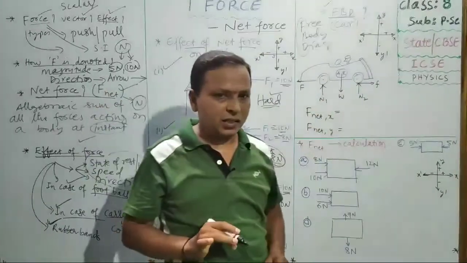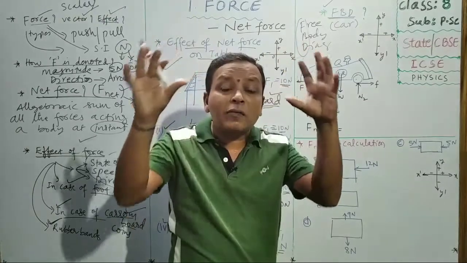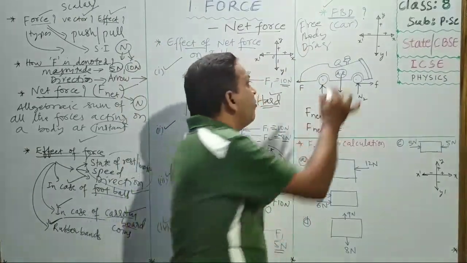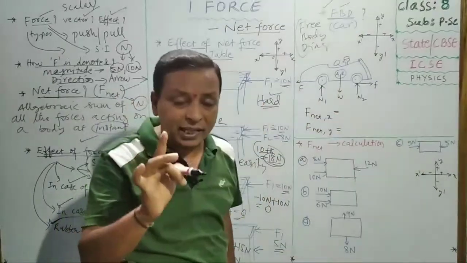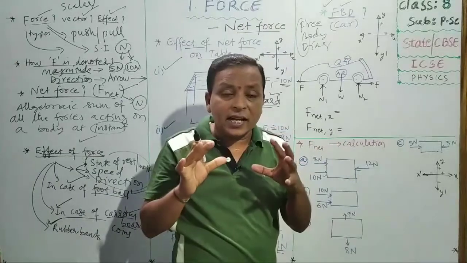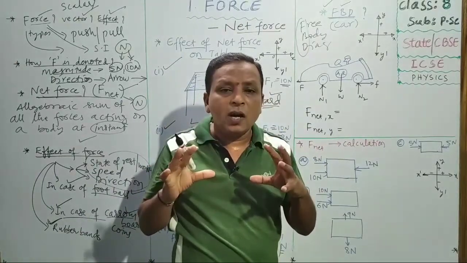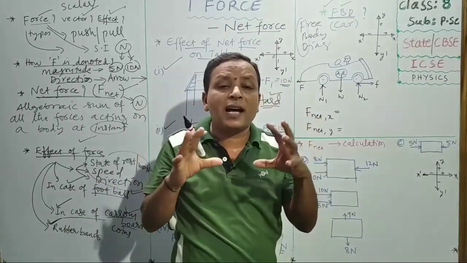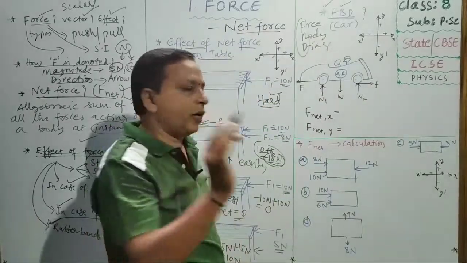A diagram which shows all the forces acting on that body at that instant is called a free body diagram. That is the definition. Once again, at a particular time on a body, the diagram showing all the forces working on it is called a free body diagram.